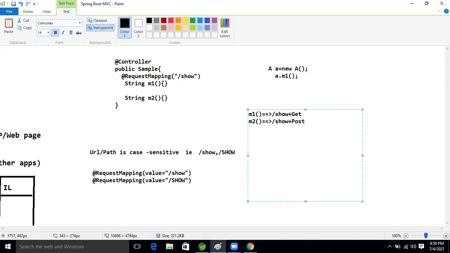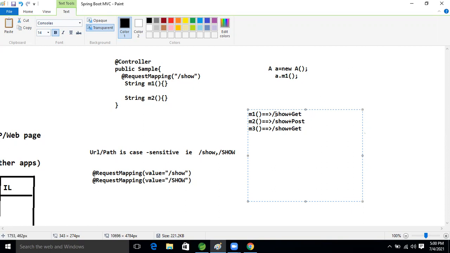After that, I'm taking M3 again, with slash so in the same controller, plus again Get. Is this valid or invalid? It's invalid.